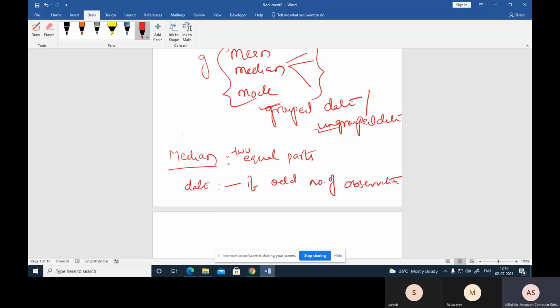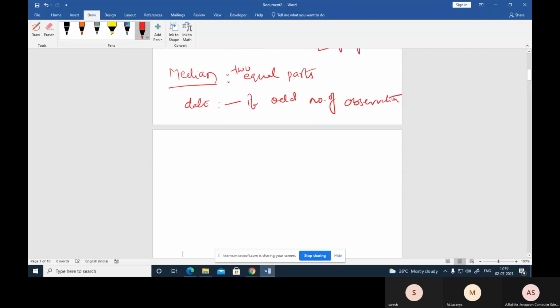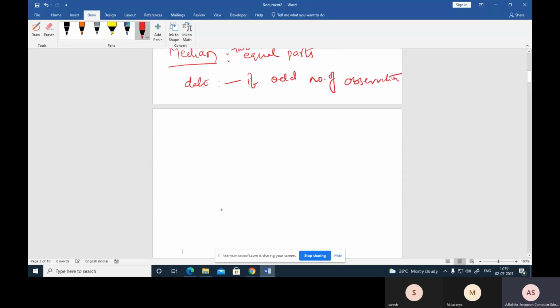The median value is the (n plus 1) by 2 th value. For example, if only 9 observations are there, then 9 plus 1 divided by 2 is the fifth value. So the fifth one is the middle value.